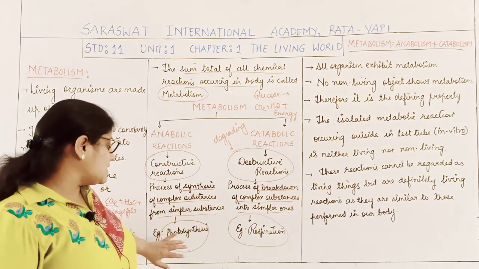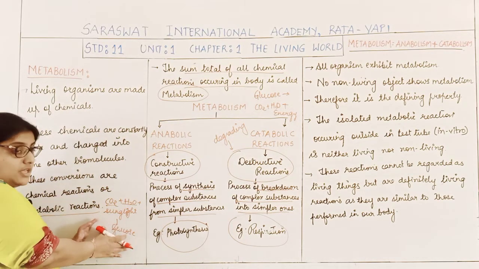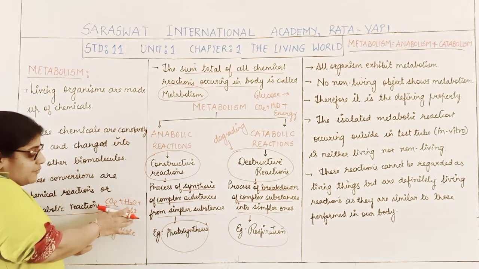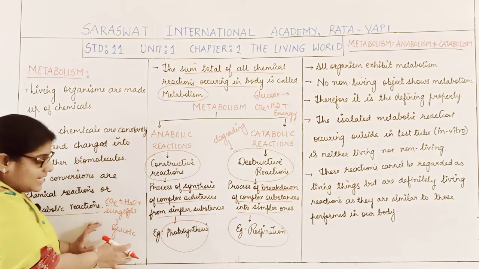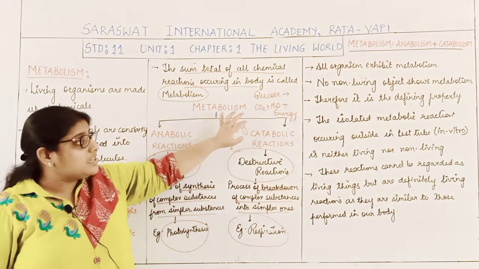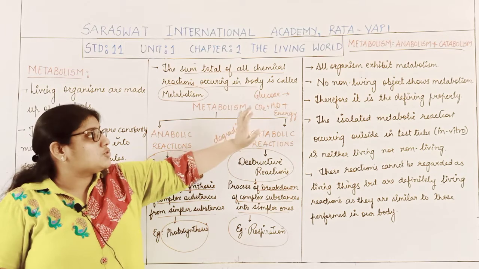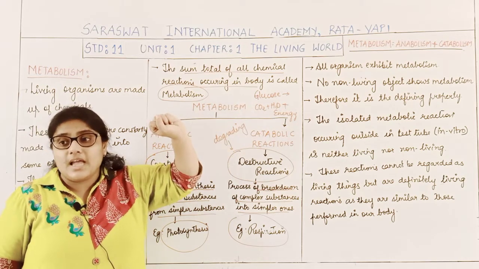Now see students, there are two reactions I told you. Here there was a reaction where glucose was formed from carbon dioxide and water, but here there is the breakdown of glucose to form carbon dioxide and water.